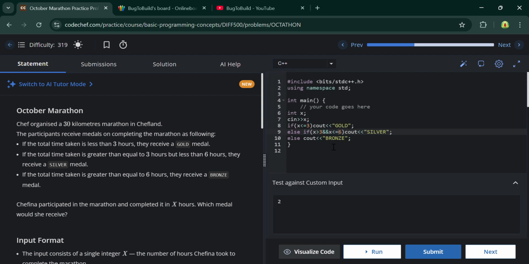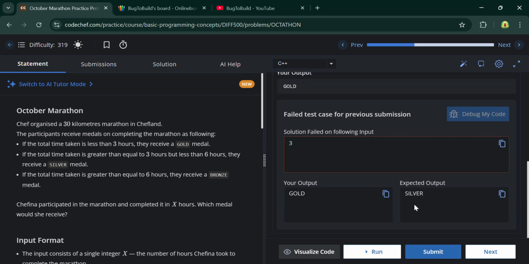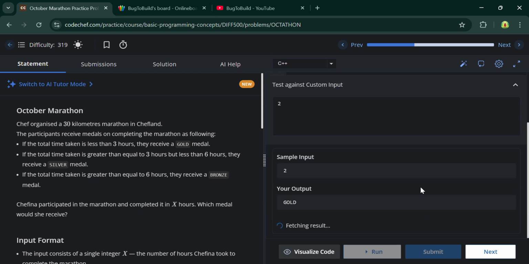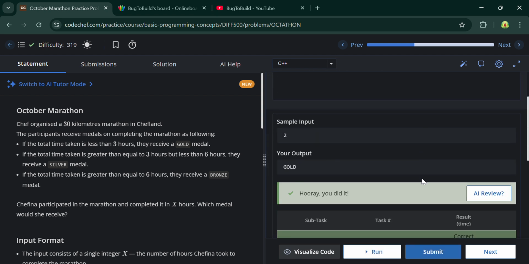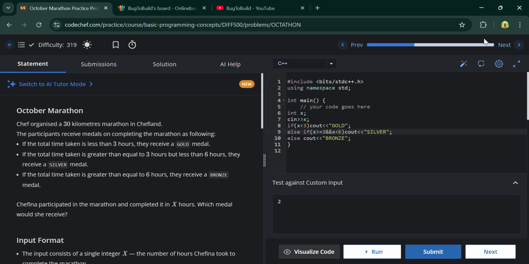Now it will work fine, I guess. So let's run this code again. Yeah, this code works fine. Thanks for watching.